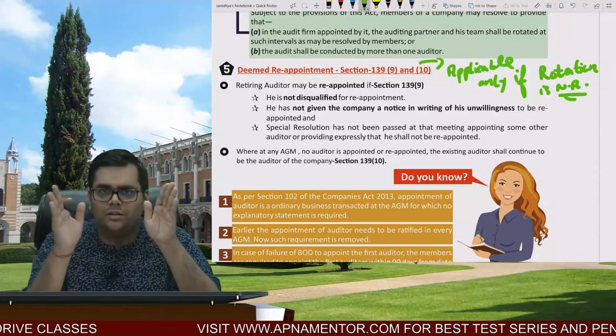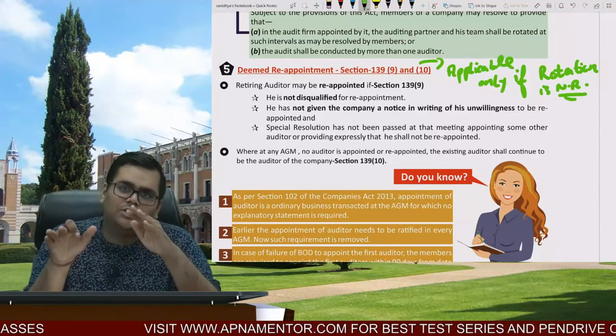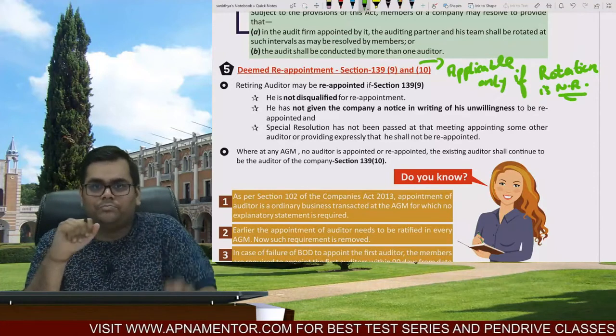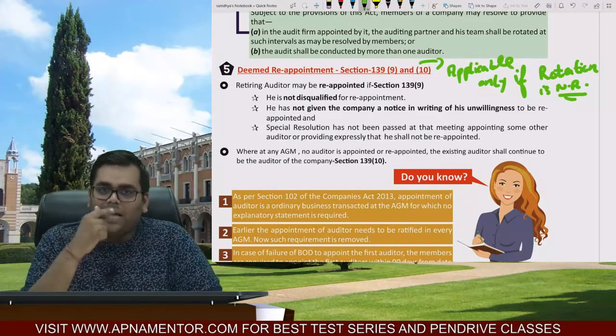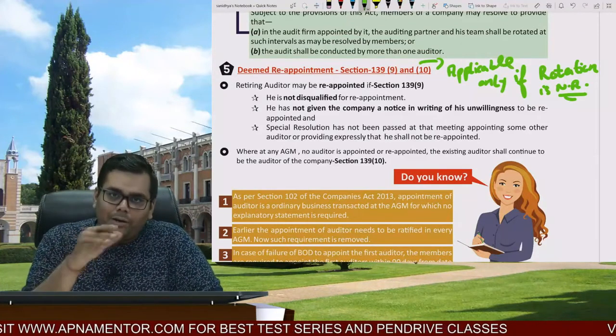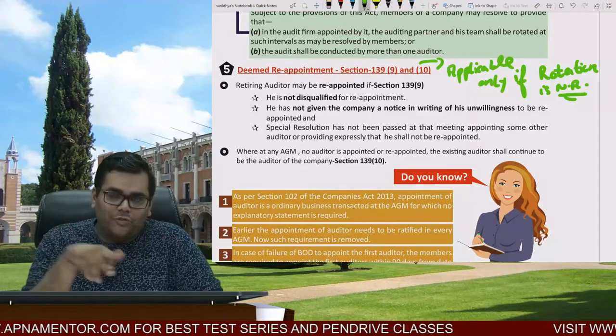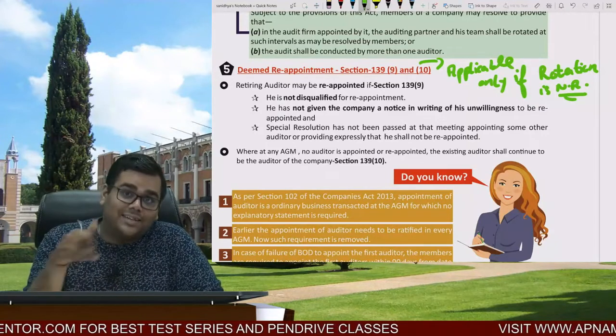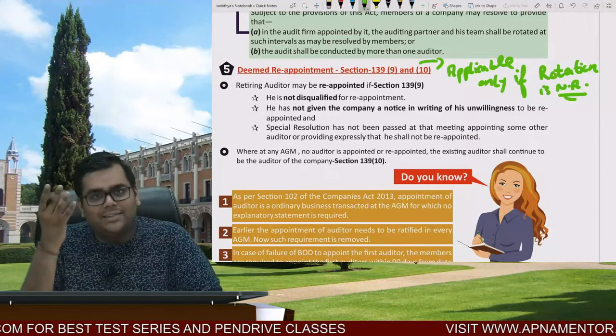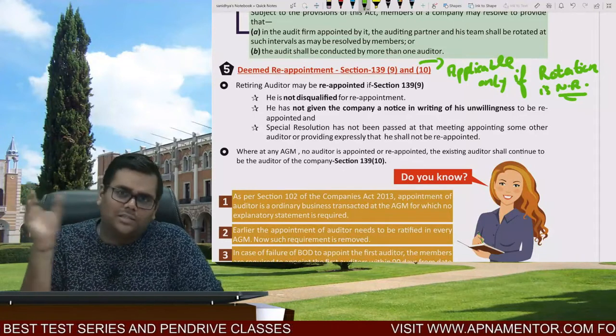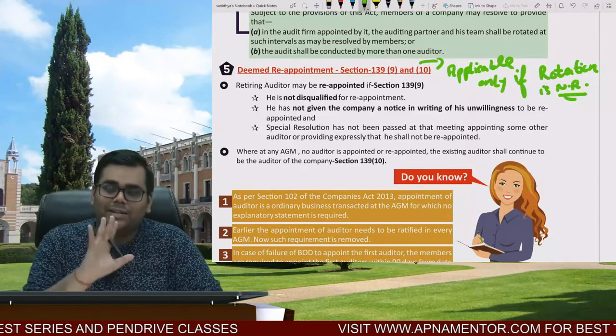The tenure of 5 years is over. So can he be reappointed? So if a rotation is applicable, you know very well that he cannot be reappointed and there is a cooling off period of 5 years. So we are not talking about rotation. We are talking about cases other than rotation. So logically think, if the rotation is not applicable, there is no restriction on reappointment. He can be reappointed. It is very simple.